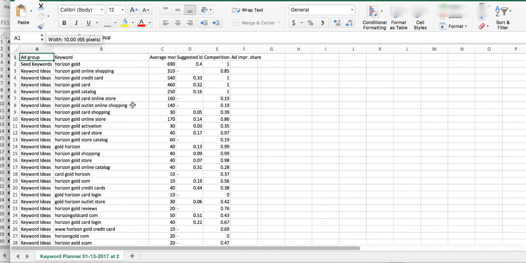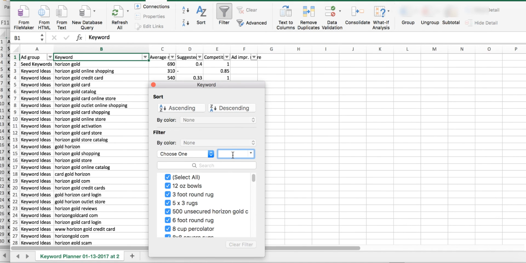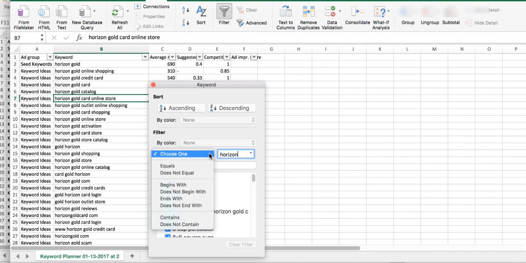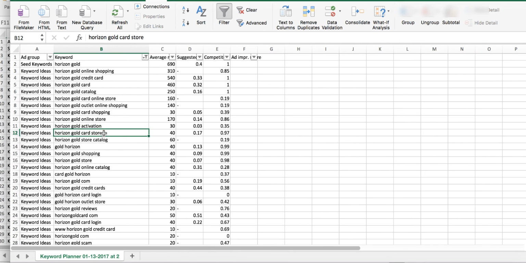So these are all the keywords that Bing has given us. I'll click on keyword, put a filter, and say contains horizon. Now I should have got all my keywords.